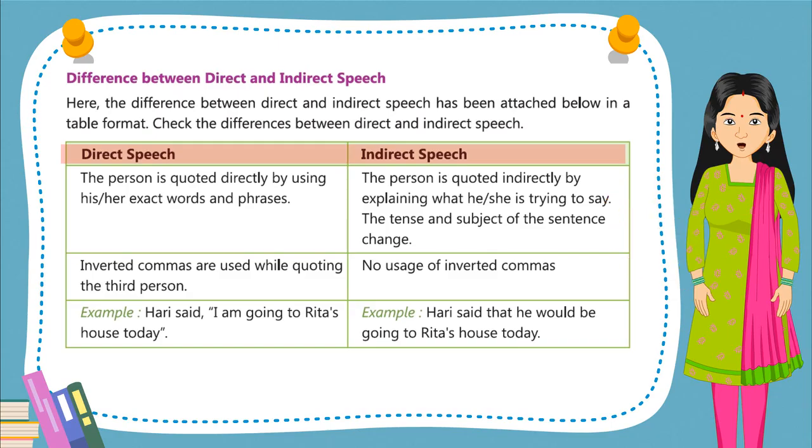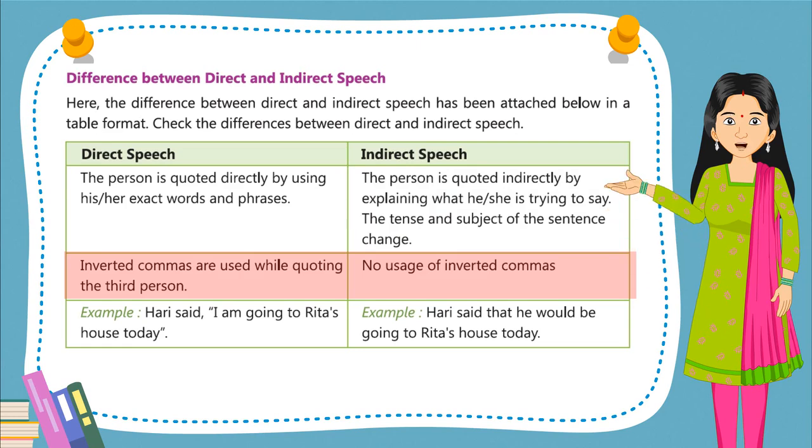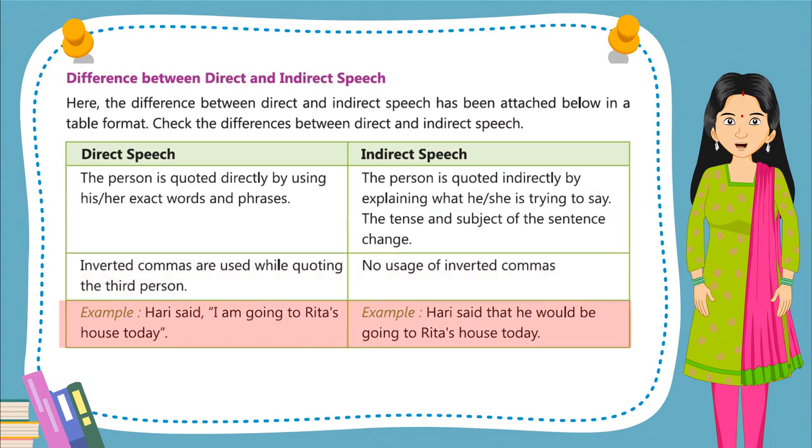Direct speech: the person is quoted directly by using his or her exact words and phrases. Inverted commas are used while quoting the third person. Example, Hari said, "I am going to Rita's house today." Indirect speech: the person is quoted indirectly by explaining what he or she is trying to say. The tense and subject of the sentence change. No usage of inverted commas. Example, Hari said that he would be going to Rita's house today.